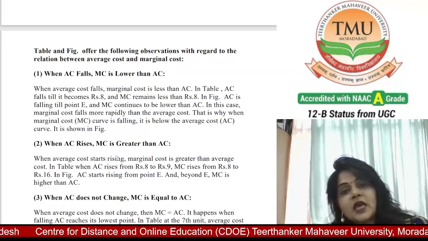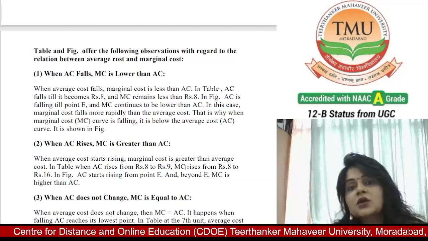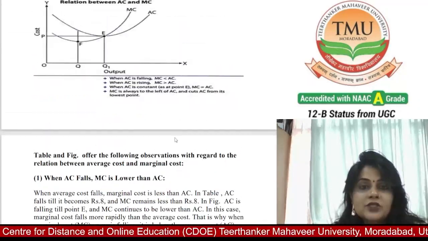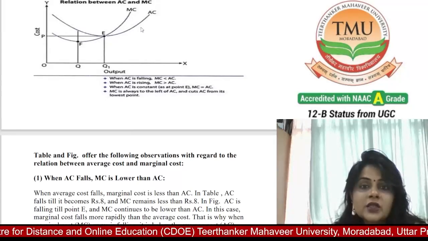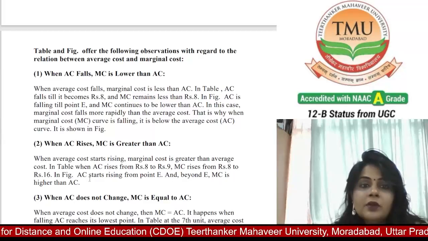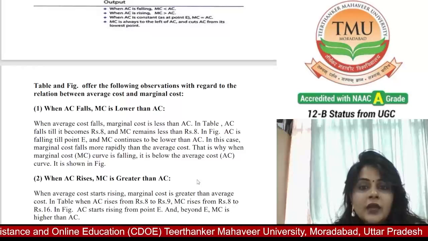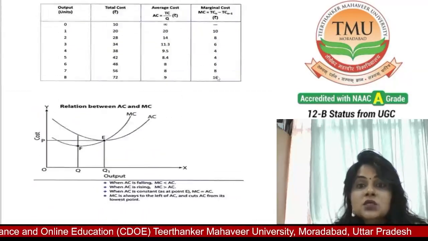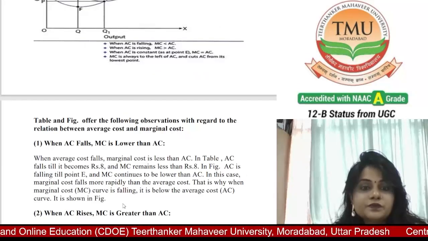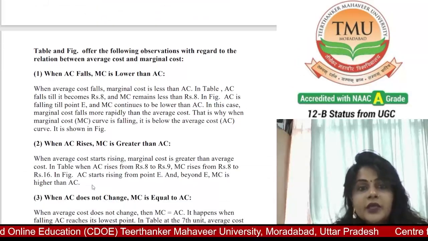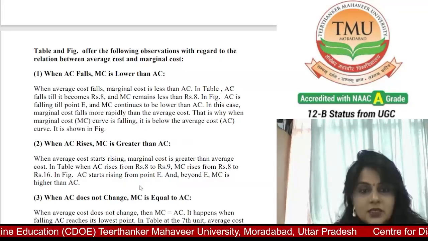When AC rises, MC is greater than AC. When average cost starts rising, marginal cost is greater than average cost. When both are rising, marginal cost is greater than AC. In the table, when AC rises from 8 to 9, MC rises from 8 to 16. It is greater than AC. AC starts rising from point E, and beyond E, MC is higher than AC.